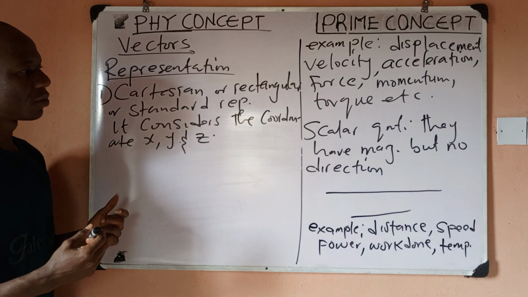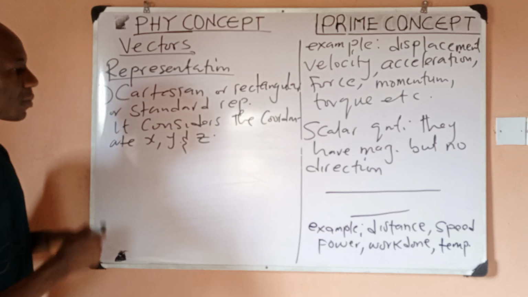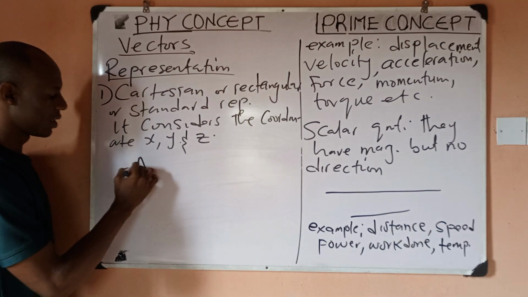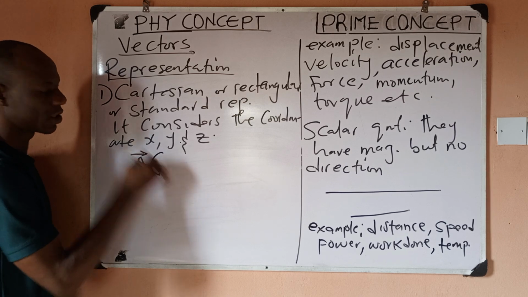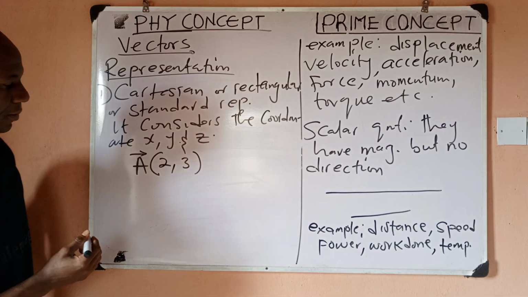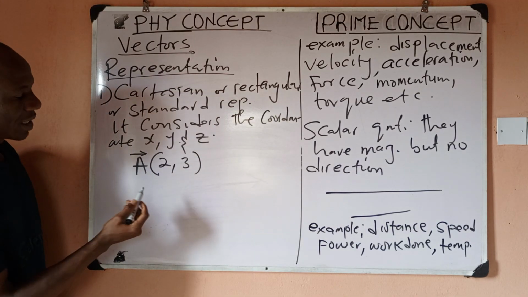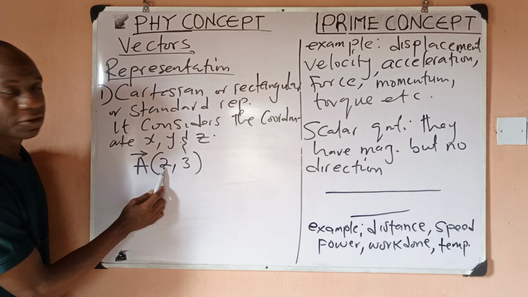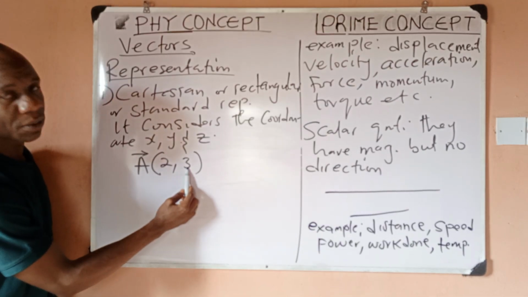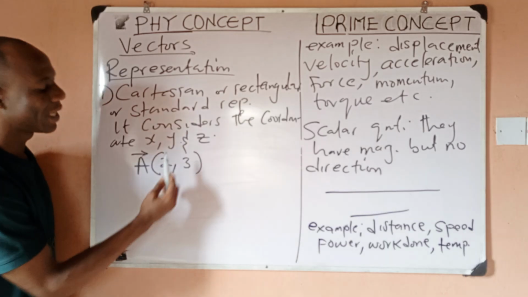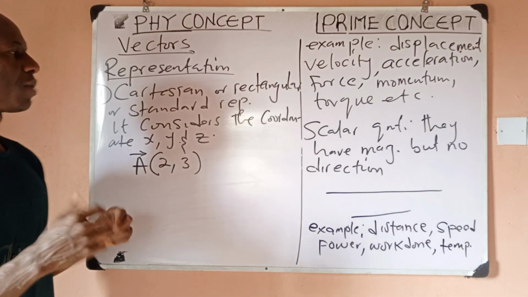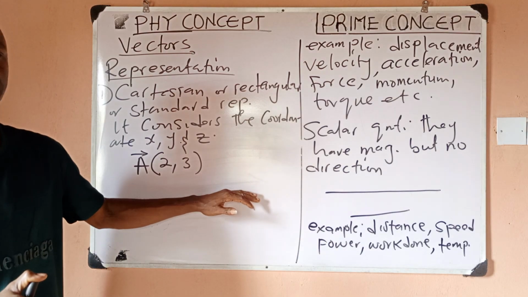Before now, from your O level, for example, say you want to plot graph. They can give you a point, say point A has coordinates, say 2, 3. You can see something like this, right? Which would simply tell you that in the Cartesian plane, the first number here is on the x-axis. The second number here is on the what? On the y-axis.